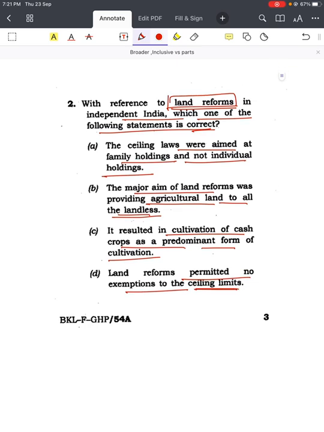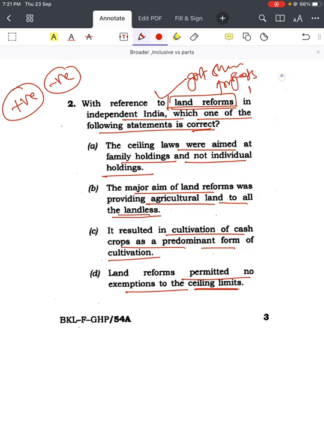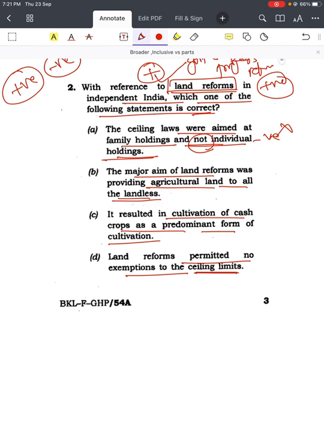So in general, we'll discuss that approach in detail, but for here we need two approaches. One is the positive-negative approach. Most of the time government schemes, projects and reforms will be positive oriented. So if you see land reform as positive oriented, the first option is talking about something negative. It is talking about limitation, not individual holdings. That's why this cannot be the answer. Then come to the last, land reforms permitted no exemptions, again talking about negative, can't be the answer.